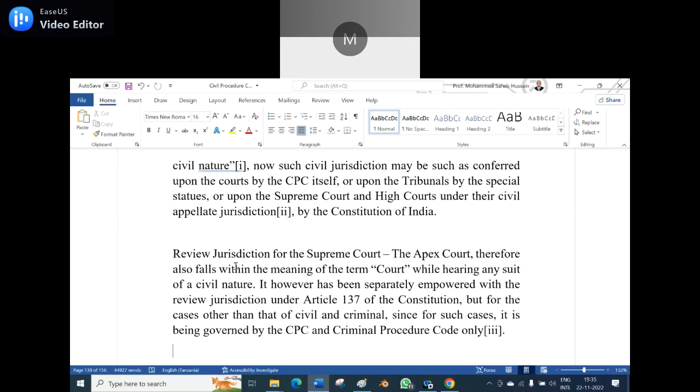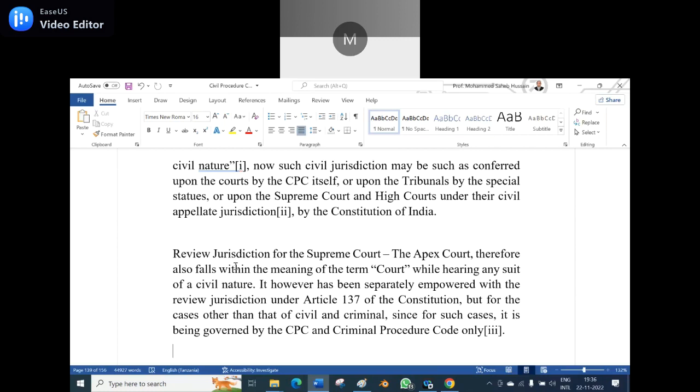But for cases other than civil and criminal, since such cases are governed by the CPC and the Criminal Procedure Code only. So, they made it very clear: while hearing a suit of a civil nature, if it has been separately empowered with the review jurisdiction, that means the court having the review jurisdiction is under Article 137, the Supreme Court, the apex court of the country.